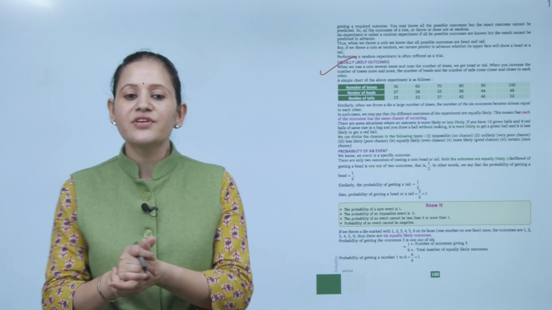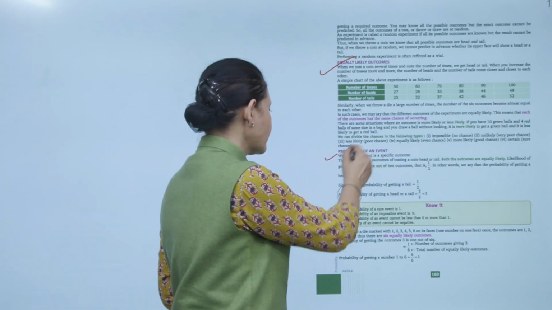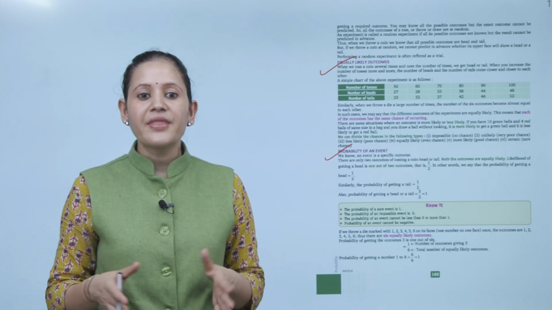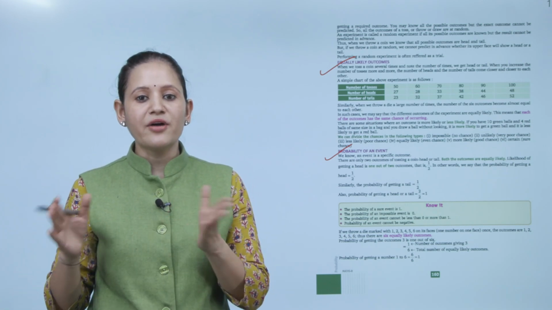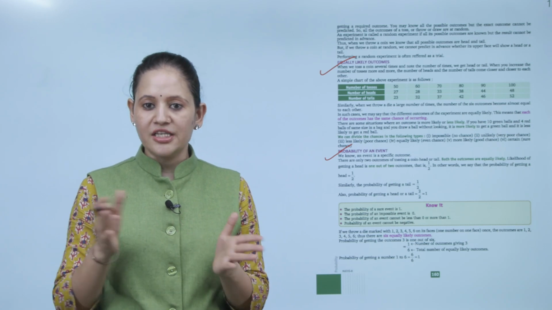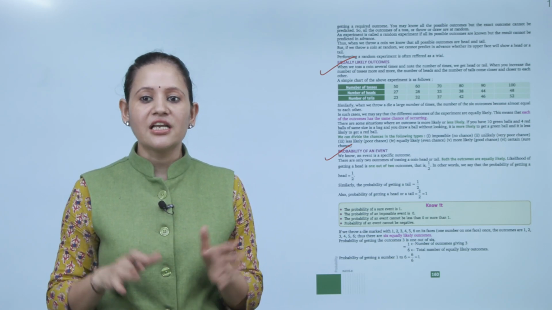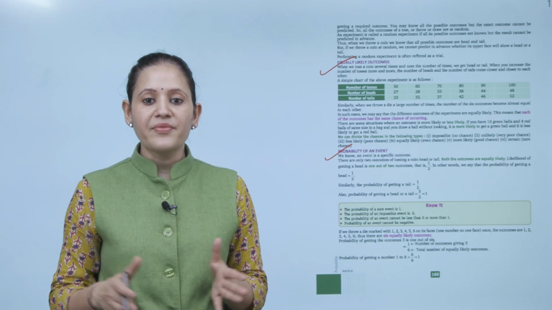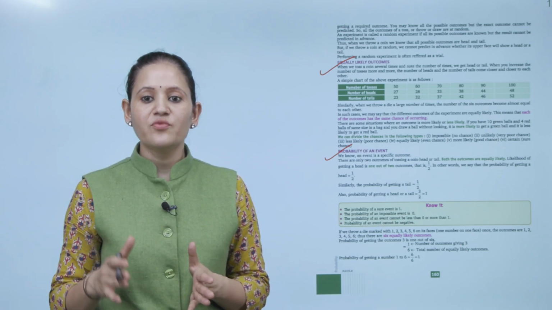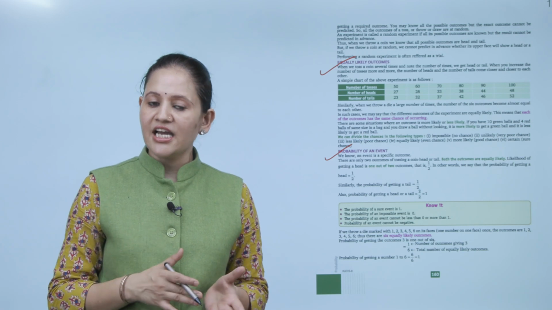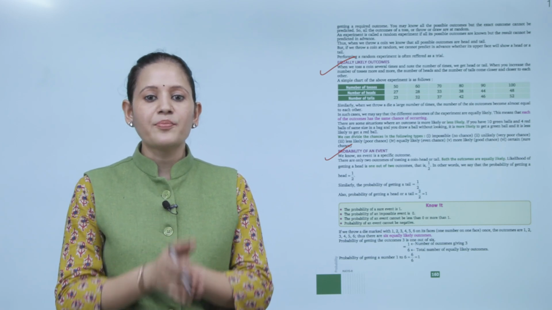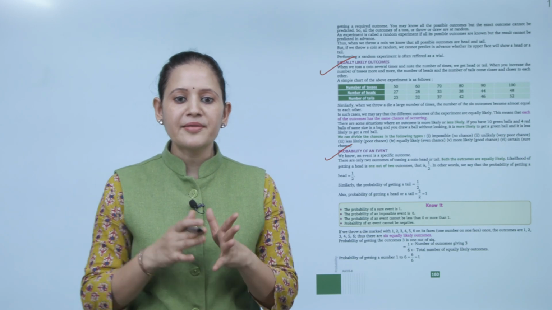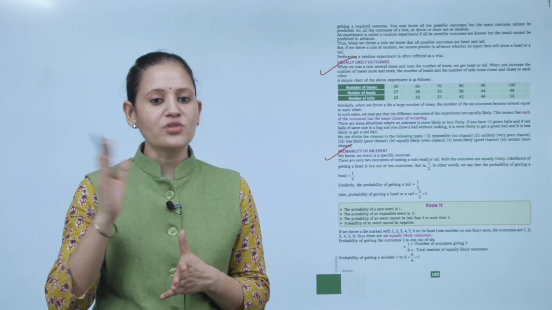Next is probability of an event. We know an event is a specific outcome. There are only 2 outcomes of tossing a coin, head or tail. Both the outcomes are equally likely. Likelihood of getting a head is 1 out of 2 outcomes, that is 1 by 2. In other words, we say that the probability of getting a head is 1 by 2. Similarly, the probability of getting a tail is also 1 by 2. Also the probability of getting head or tail is 2 by 2, that is 1.